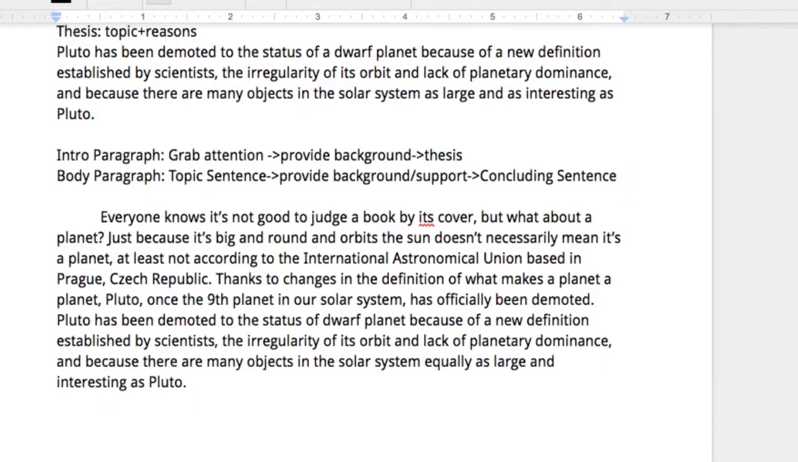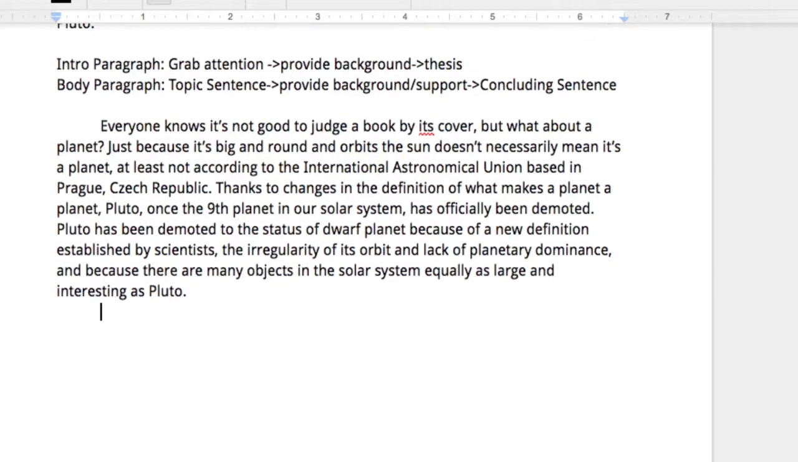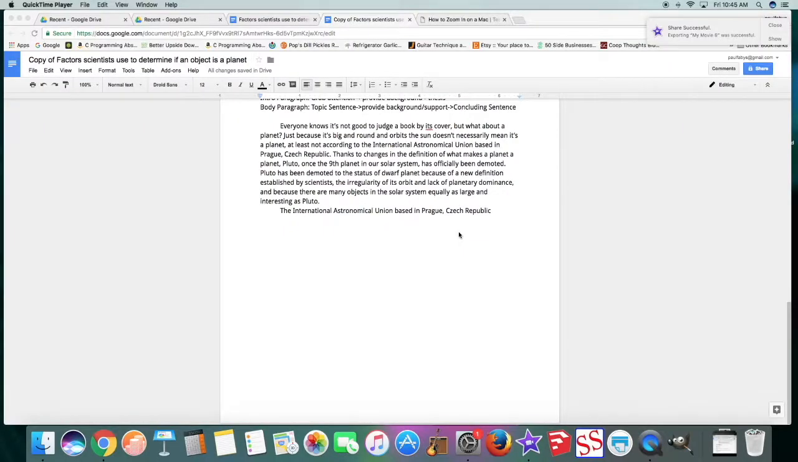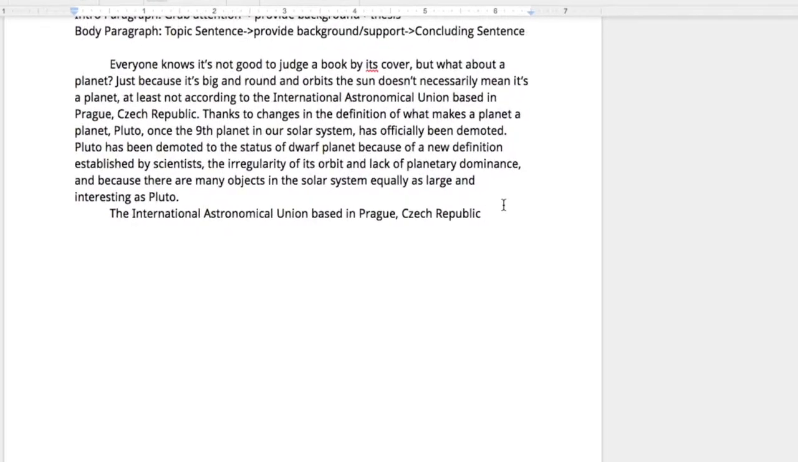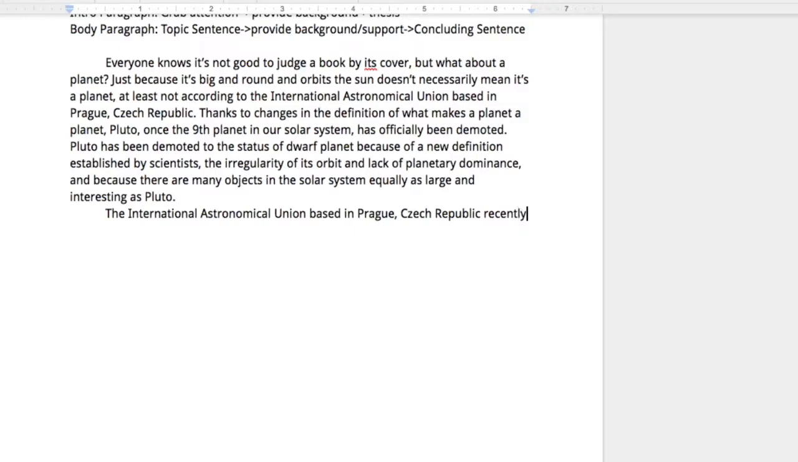So I'm going to start. Remember, this is just a sample. I'm just giving you a sample. I started mine by saying the International Astronomical Union, based in Prague, Czech Republic. I'm going to let my reader know that they recently updated their definition of what makes a planet a planet. That's a good, strong topic sentence.